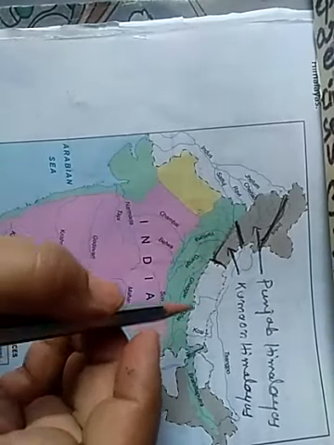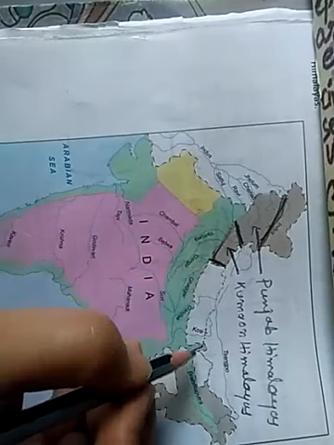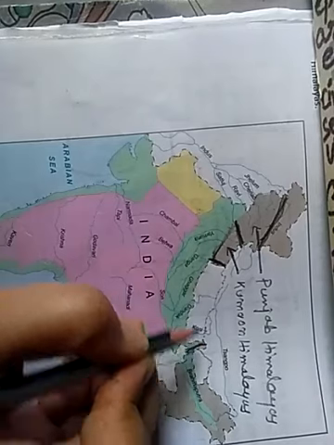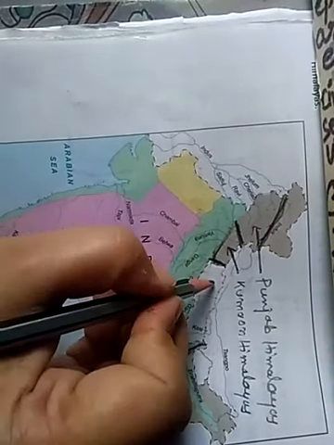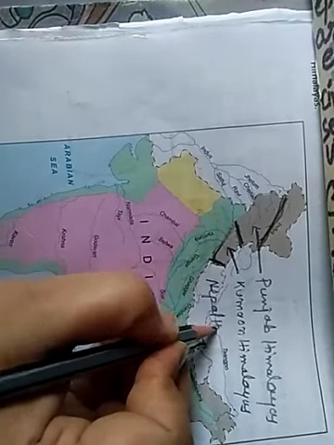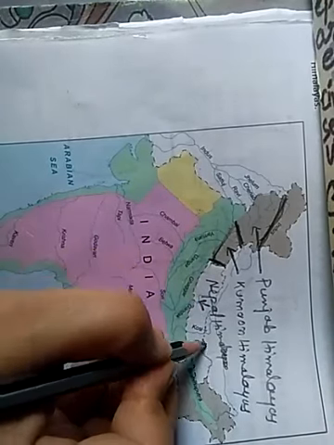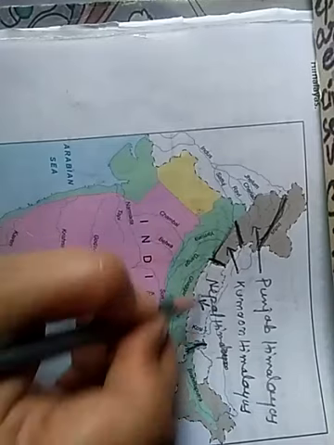Then the part of the Himalayas lying between river Kali and river Tista is known as the Nepal Himalayas.